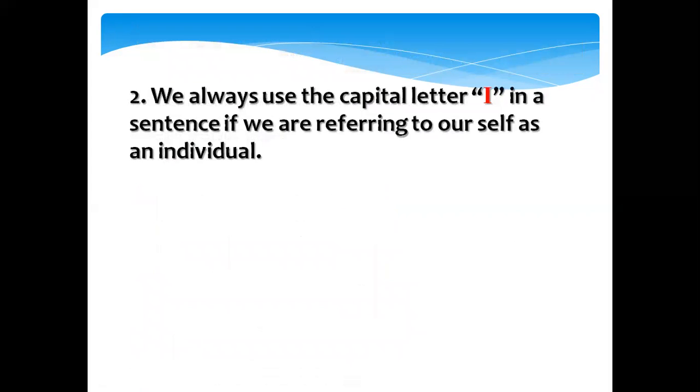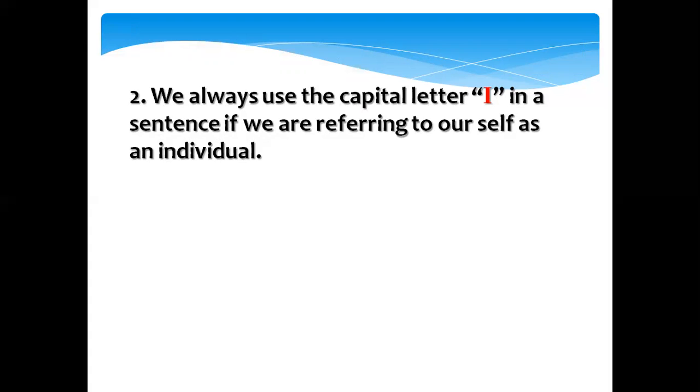Okay, rule number 2. We always use the capital letter I in a sentence if we are referring to ourselves as an individual. We write I capital when we are talking about ourselves as an individual, as one. We always write I capital in a sentence.